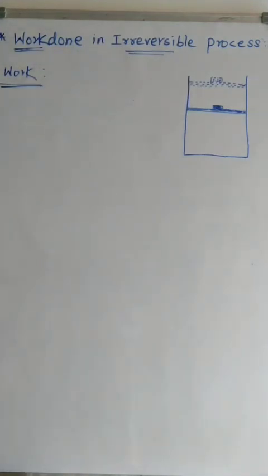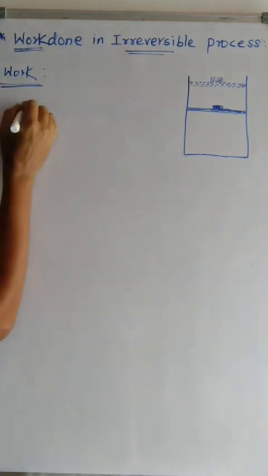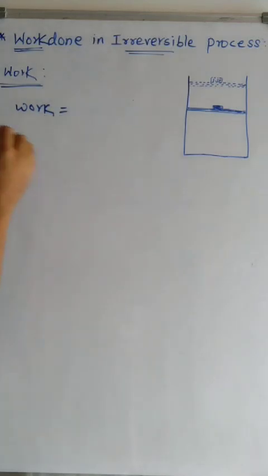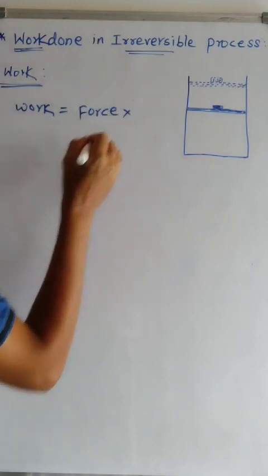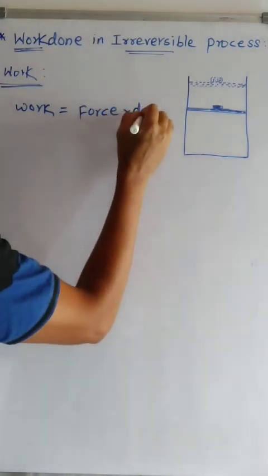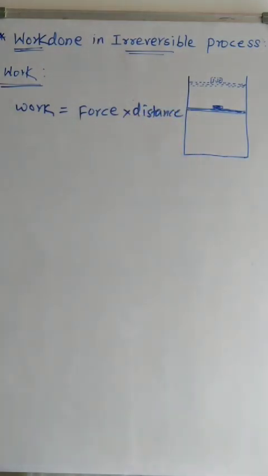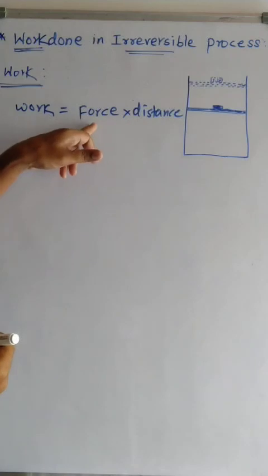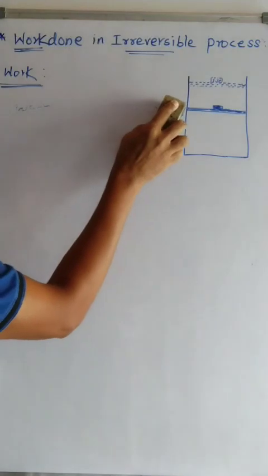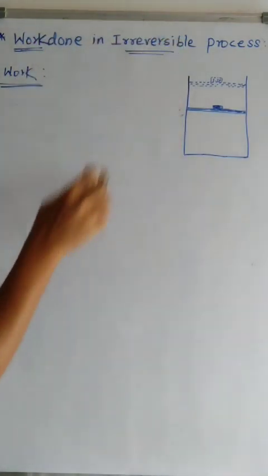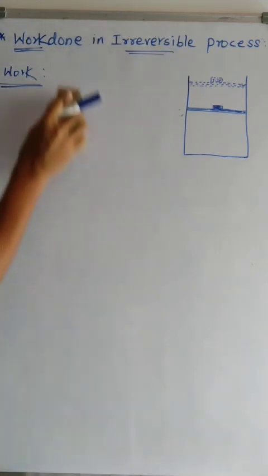And mathematically this work is given as: we are applying the force on the object, that is force, and the distance, force into distance. The work mathematically is given as work is equal to force into distance. Now in brief, let us also discuss the other term in this title, that is irreversible process.